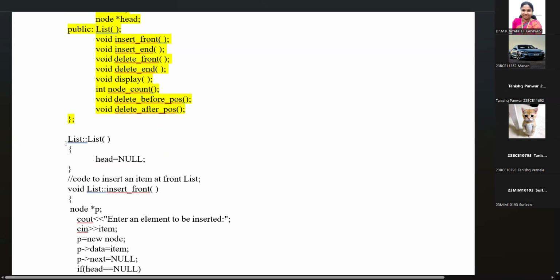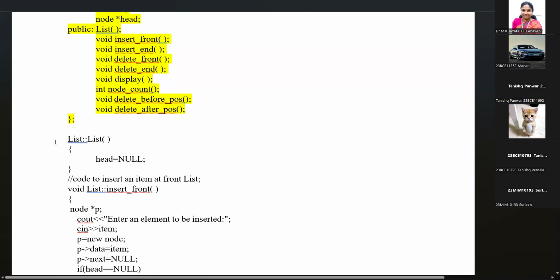Whenever we initialize an object, the default constructor will allocate the memory location for all the variables, and all the functions will be initialized. And for the data members, the initial value will be assigned.